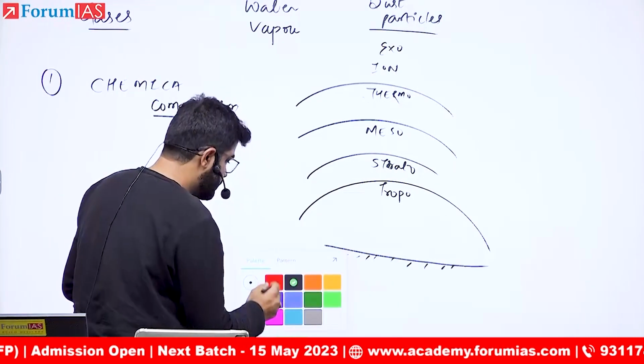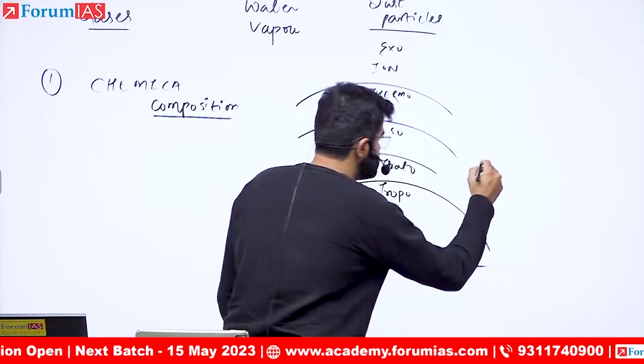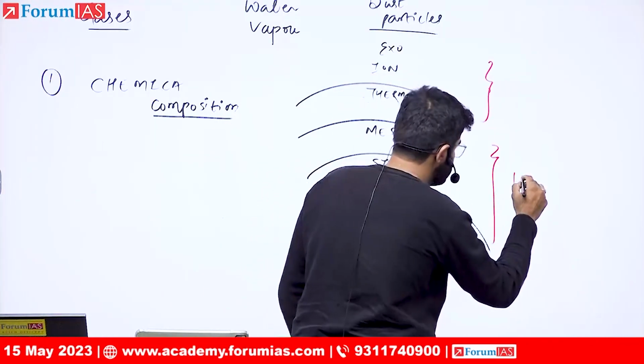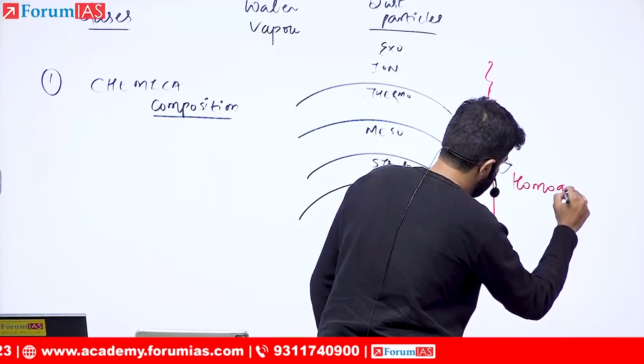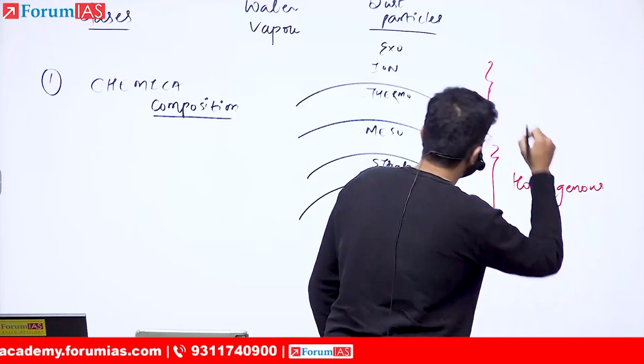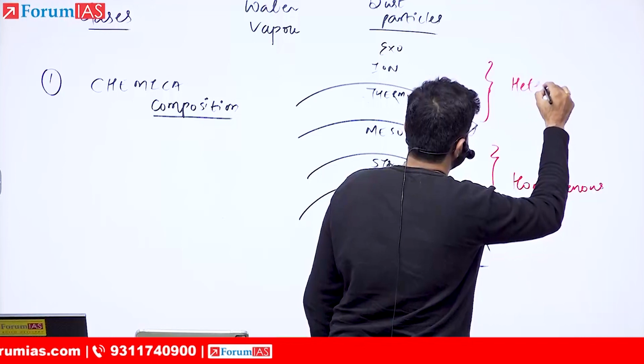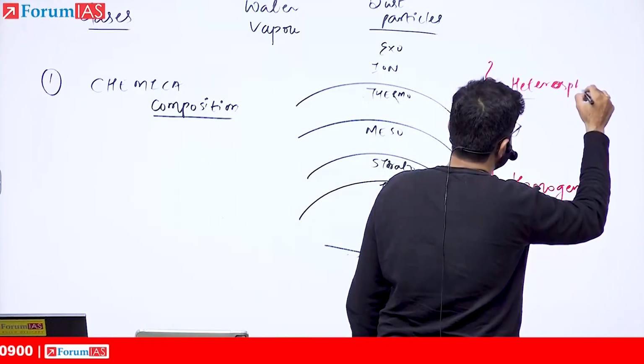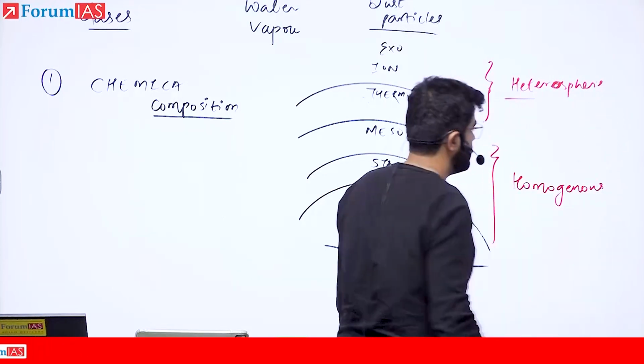Now, based on this composition, we will divide this into two. One is homogeneous and the second is heterogeneous. What is homogeneous? So, what is the difference between heterosphere and homosphere?